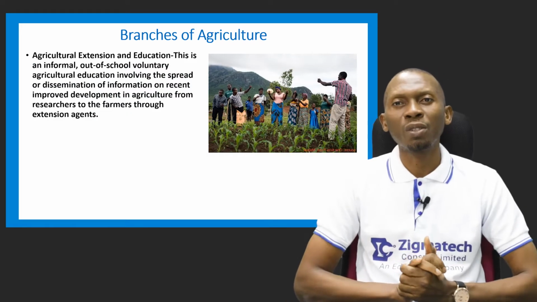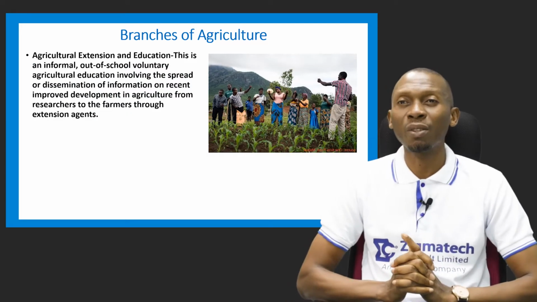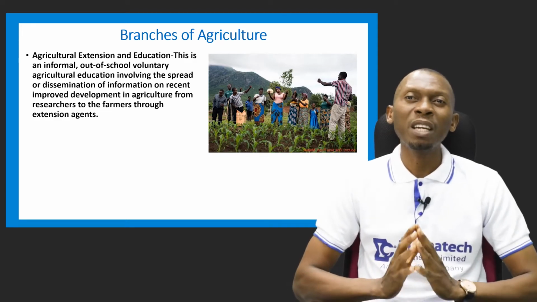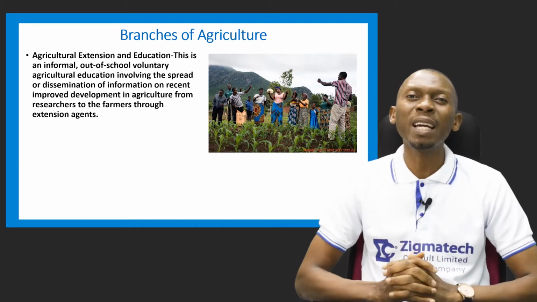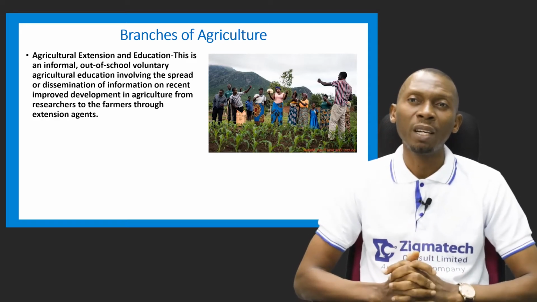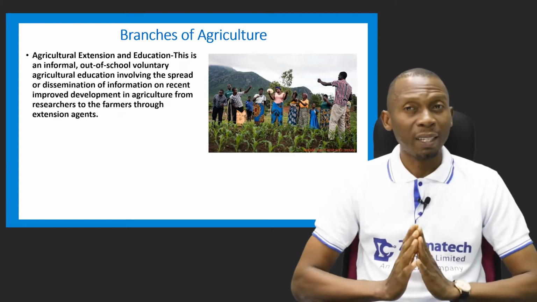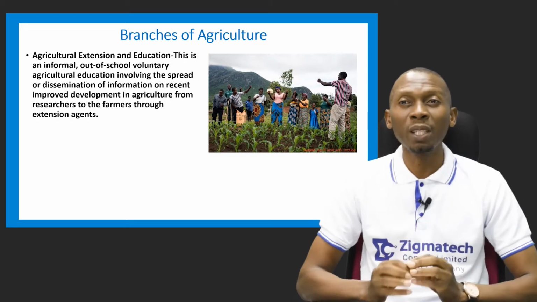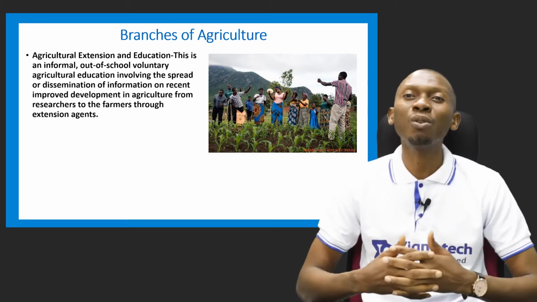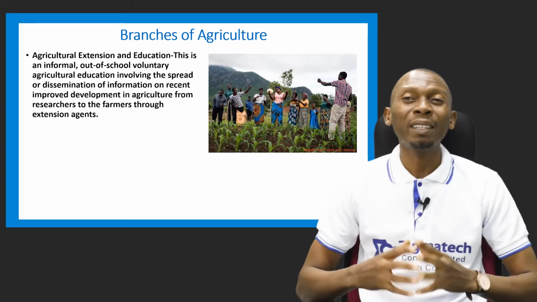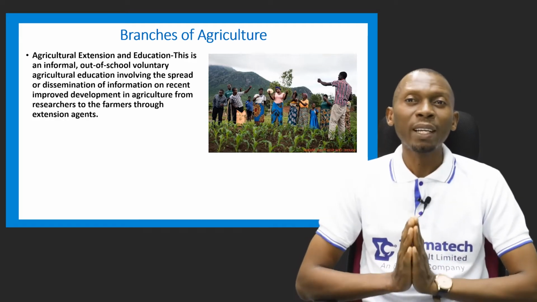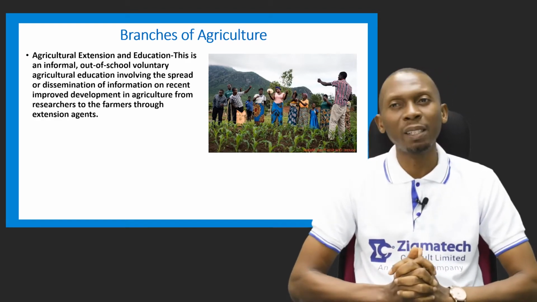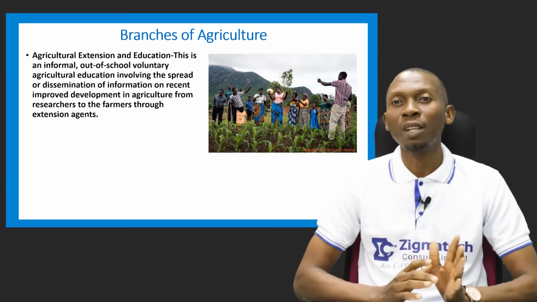Another branch of agriculture is called agricultural extension and education. Now, what does agricultural extension and education mean? This has to do with informal or out-of-school voluntary agricultural education. Informal, it's not within the classroom. Out of school, that means not within the school. Voluntary agricultural education, involving the spread or dissemination of information on recent improved developments in agriculture from researchers to the farmers.